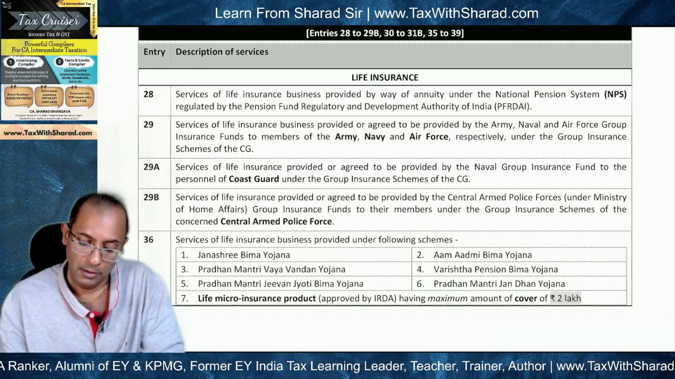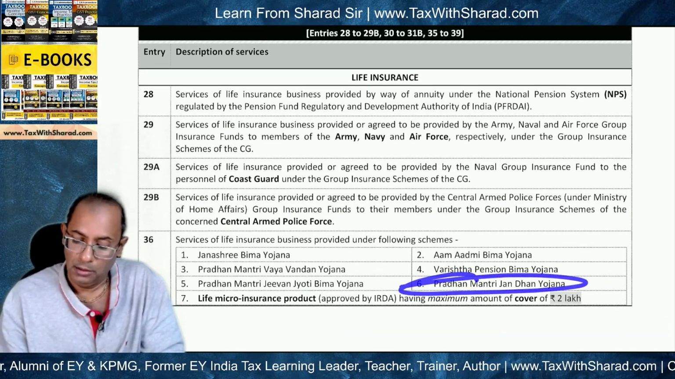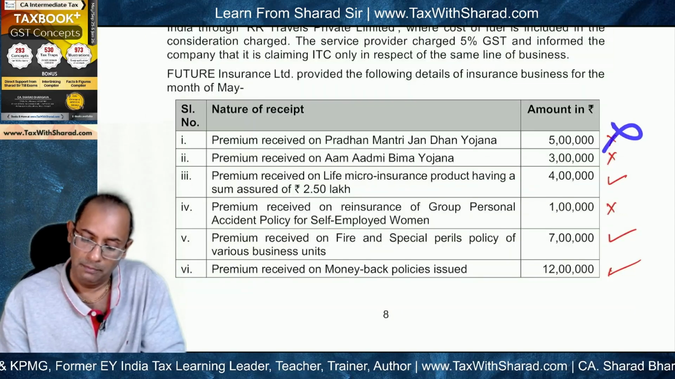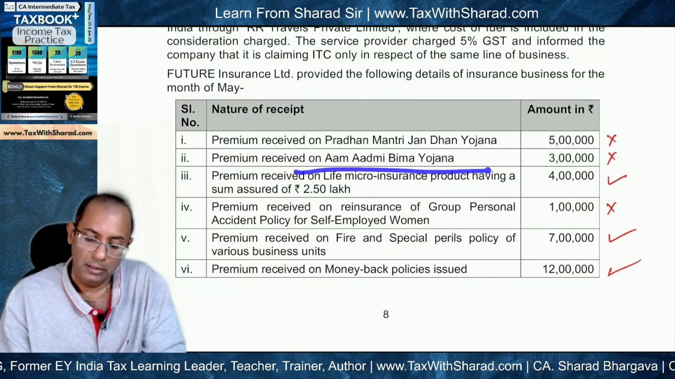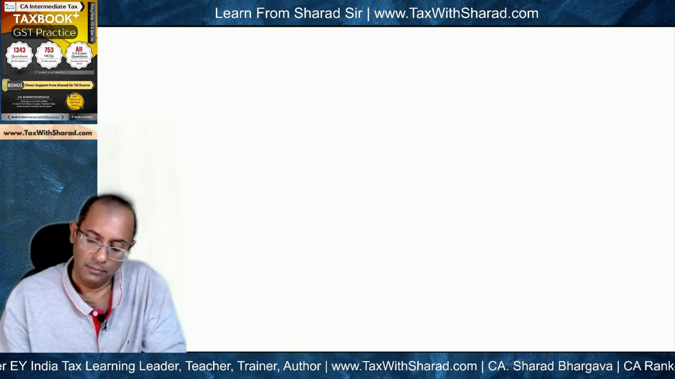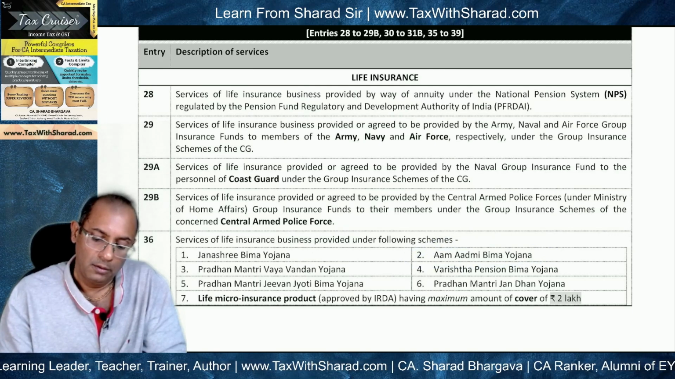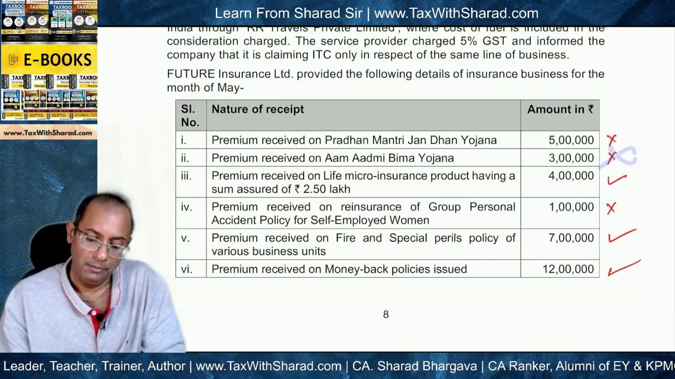This is under life insurance. Pradhan Mantri Jan Dhan Yojana. So this is exempt. Okay. This becomes exempt. Premium received on Aam Aadmi Bima Yojana. So Aam Aadmi Bima Yojana is also exempt. So again, this 3 lakh becomes exempt.